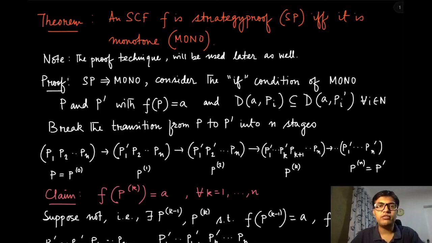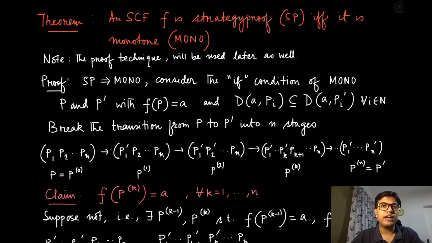We have stated the following theorem. An SCF is strategy proof if and only if it is monotone in our previous module. In this module, we are going to prove it formally, and one of the reasons for showing this proof is to notice the proof technique, and this proof technique will actually be used later as well. And in general, this principle is quite well utilized in several other parts of mechanism design.